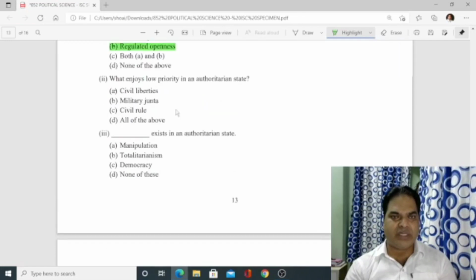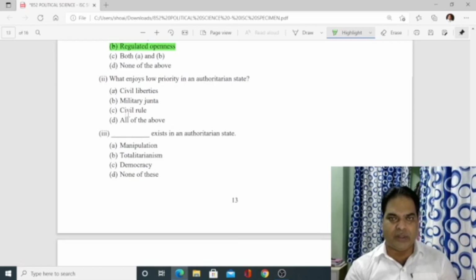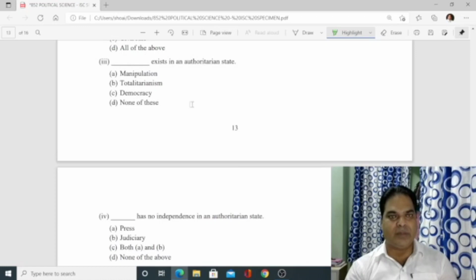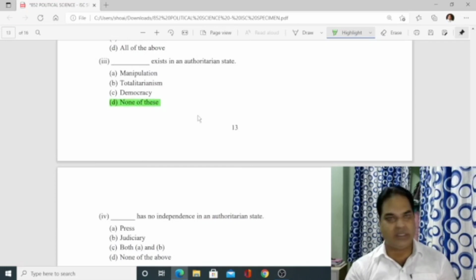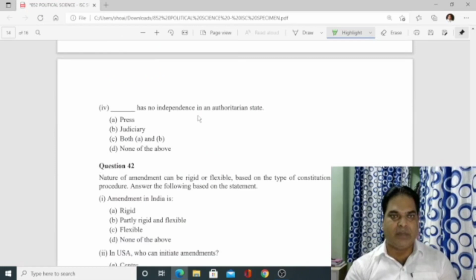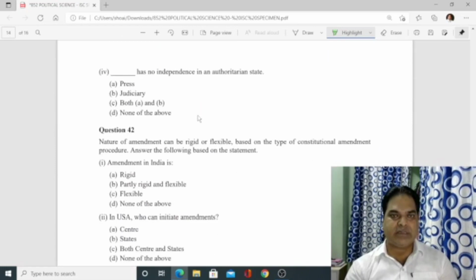What enjoys low priority in the authoritarian state? What is very low in the authoritarian state? It is civil liberties. Number 3, dash exists in an authoritarian state. Manipulation, totalitarianism, democracy. So D is the correct answer, none of this. Then number 4, dash has no independence in the authoritarian state. What is not there? Press, judiciary. Yes, both A and B are correct.